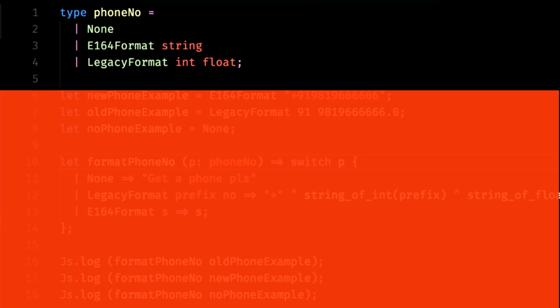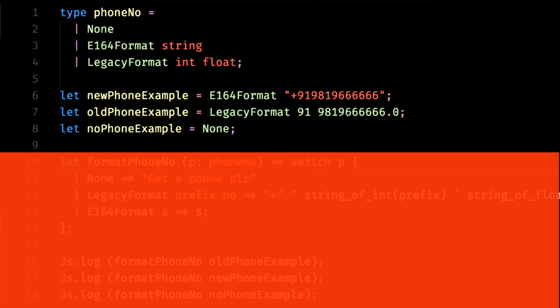So what do we do here? We define a type. This is known as a variant. And we say that our phone number can be none or this or this. The two inputs that you see to the variant are called constructors. We're saying that E164 takes in a string and does something with it. The legacy phone number takes an int and a float and does something. So here I'm just going to define the three. New phone number just takes in a string. Legacy phone number takes an int and a float because it's going to be pretty big. And no phone number is just none. It's just that this person doesn't have a phone number.